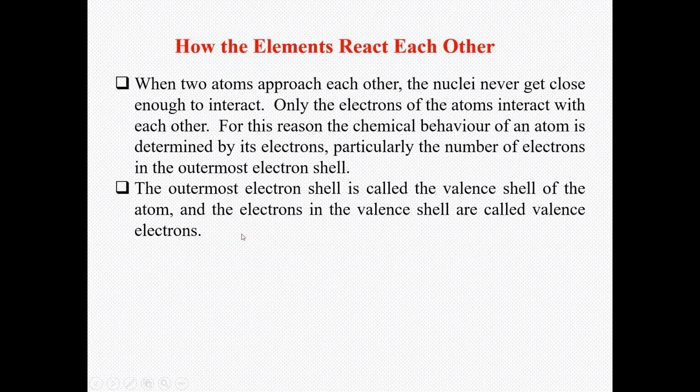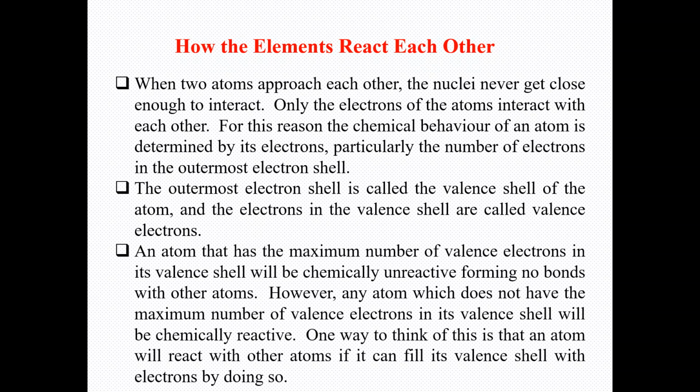The electrons that remain in the outermost shell of an element we call valence shell electrons. These are the electrons which are responsible for the chemical interactions or the chemical bonding of an element. And the last shell of an atom or an element, we call the valence shell.